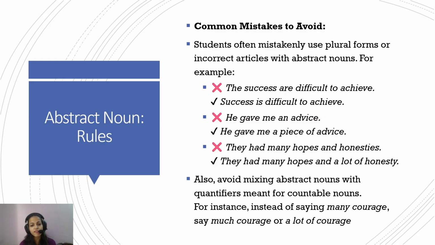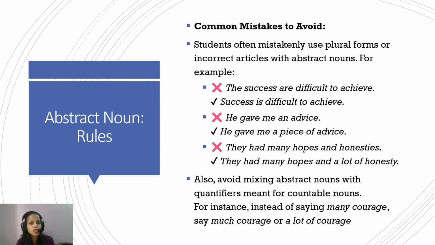Similarly, in the statement "he gave me an advice," the correct form is "he gave me a piece of advice," because advice is an ocean. Just think of an abstract noun as an ocean. He didn't give you the whole ocean of advice. No, you have to take a part of it. He gave me a piece of advice.